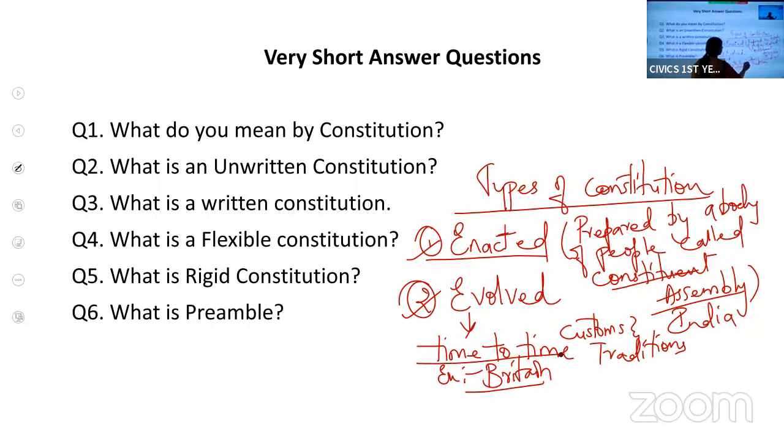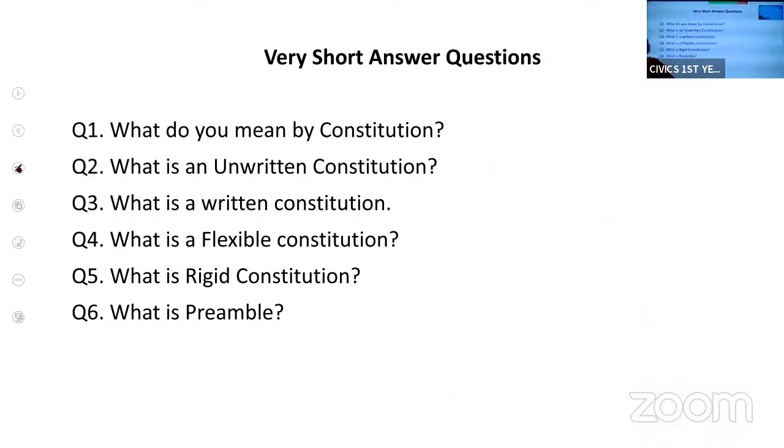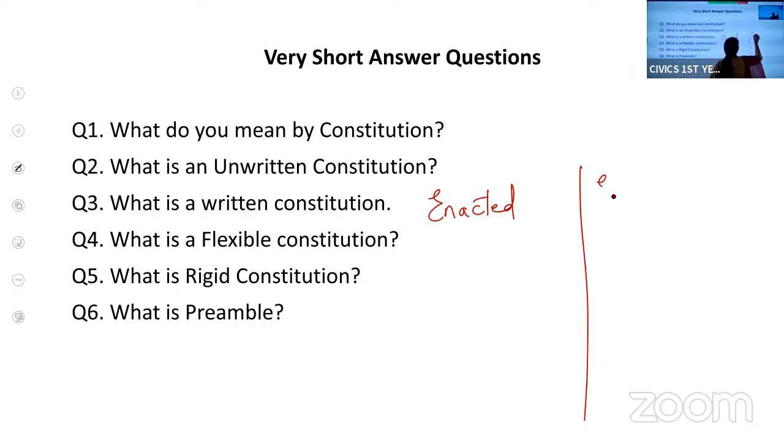It is based on customs and traditions. The example of enacted constitution is the Constitution of India, and the example of evolved constitution is the Constitution of Britain. So now we know the constitution is either enacted or evolved.